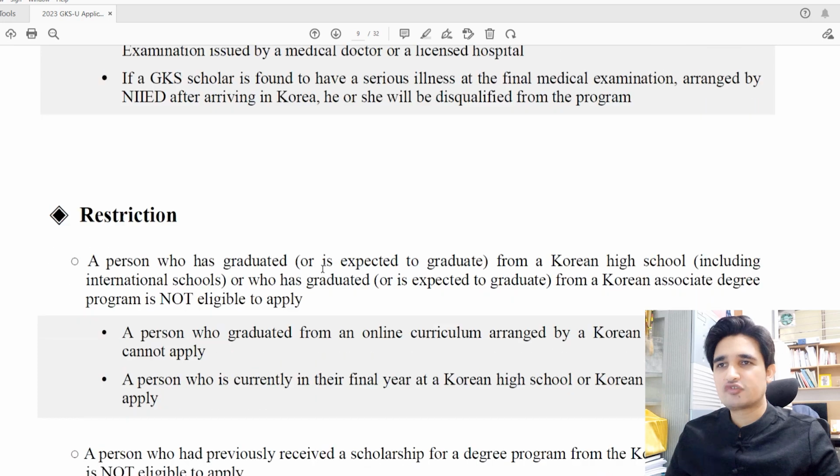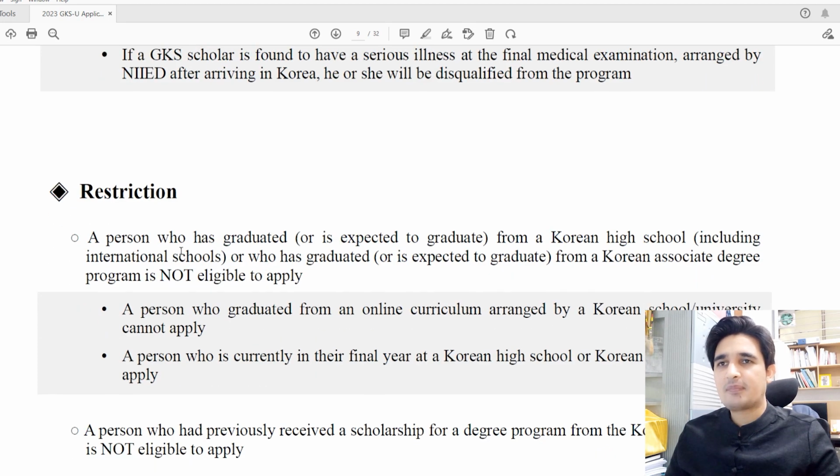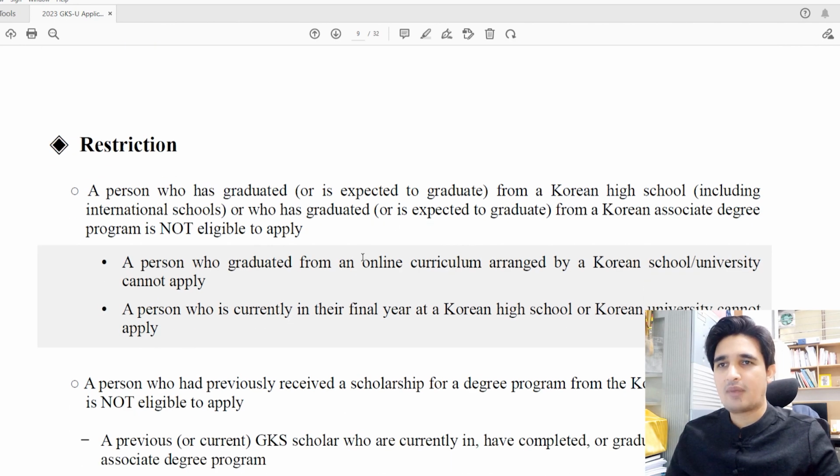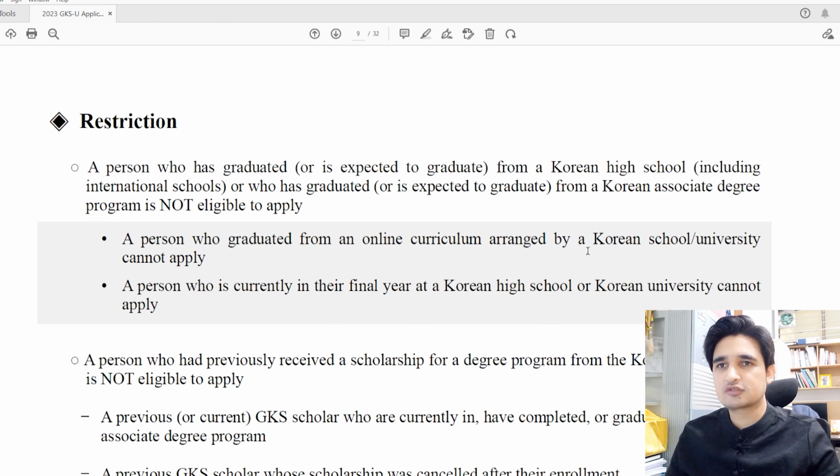Then there are some restrictions for the candidates. For example, a person who has graduated or is expected to graduate from a Korean high school is not eligible to apply. A person who graduated from an online curriculum arranged by a Korean school cannot apply. For example, if you are studying in a Korean high school, then simply you cannot apply for this scholarship.